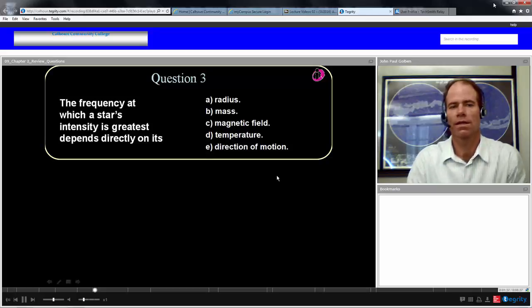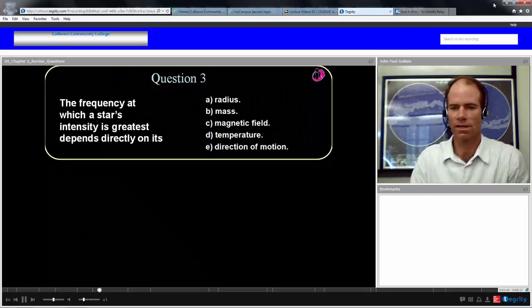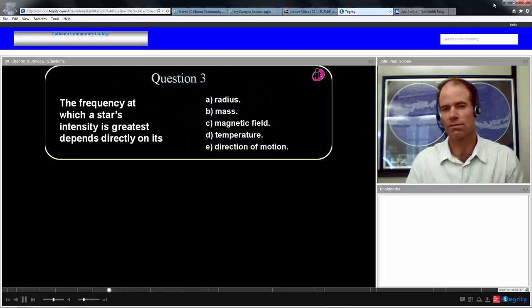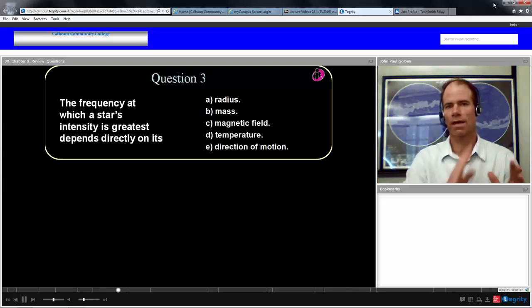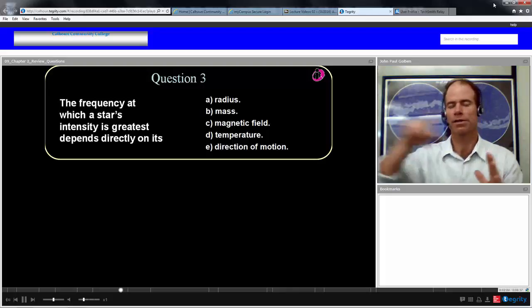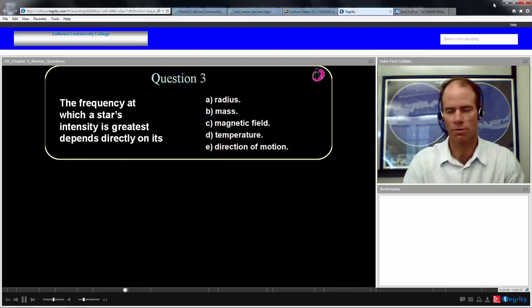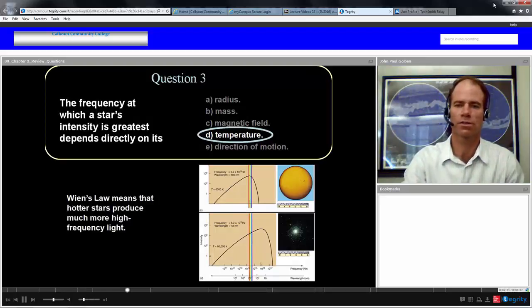Question 3. The frequency at which a star's intensity is greatest depends on its... Well, this is mentioning the frequency of the greatest intensity, but if you were to map the intensity as a function of frequency, you would have a skewed black body curve, and so the maximum of that curve would correspond through Wien's law to the temperature of the object.